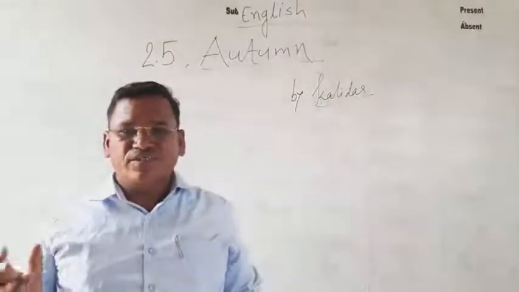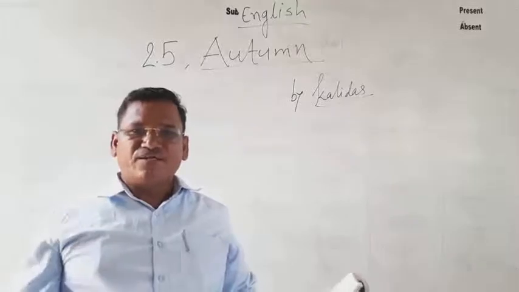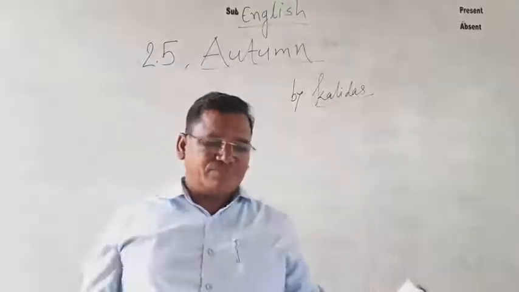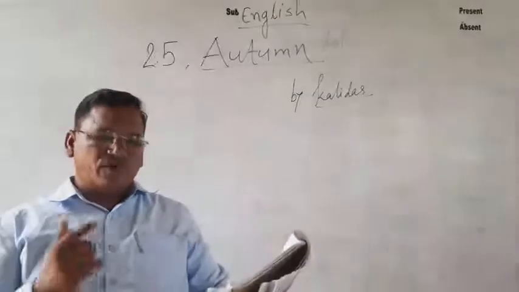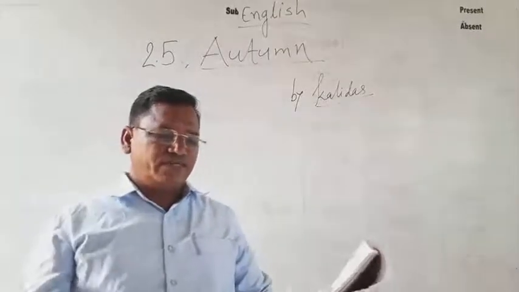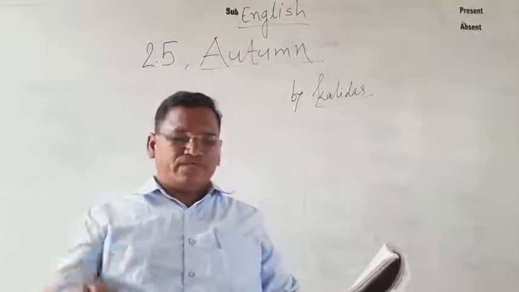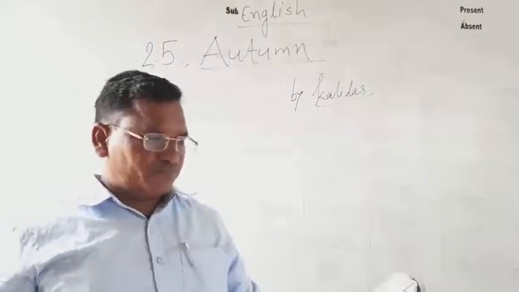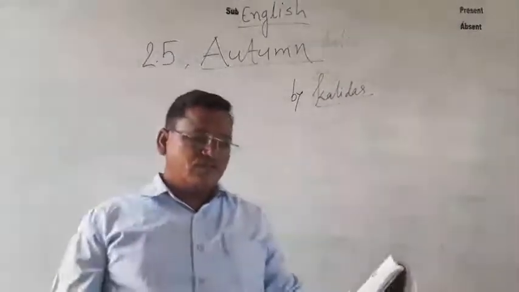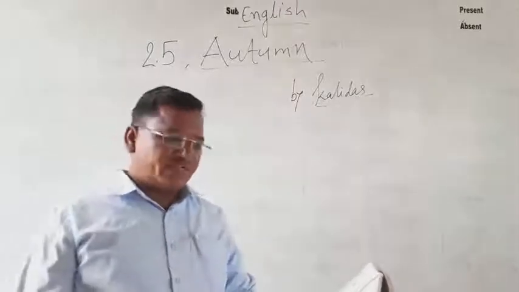Snow falls in the northern part of India in the winter season. And number 4, in the winter season, what do we see? The humidity level in the air decreases. So these are the features of the winter season.